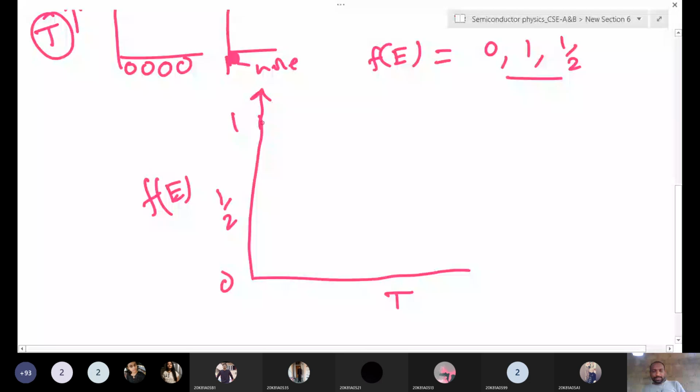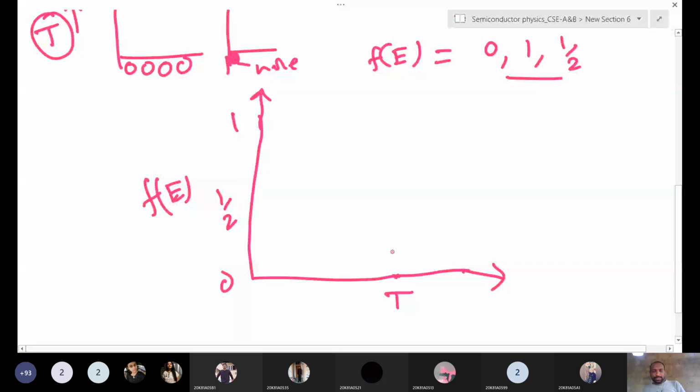Probability is half. So some of the electrons are occupying the conduction band, and some of the electrons are occupying the valence band equally. That is the case in an intrinsic semiconductor. Suppose you increase the temperature further, then more electrons occupy the conduction band and more holes in the valence band. The curves are like this. Suppose this is 0 Kelvin, this is T1, this is T2, and this is T3. Here T3 is greater than T2, greater than T1, because T3 is the higher temperature.